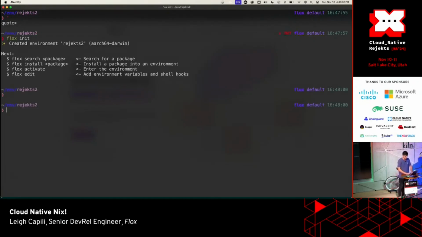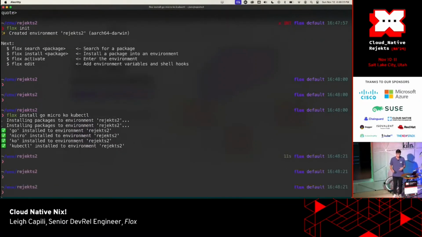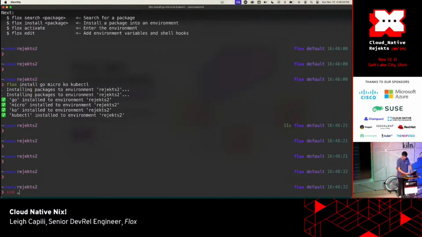What if I initialize a project, right? And then I can install Go, and then maybe a text editor, and then also something to do some Kubernetes stuff, and then maybe I also want kubectl. Let's go ahead and just install a couple packages here. And what we're doing here is I initialized a project. So instead of thinking about installing stuff to my computer, I do what normal software engineers do, but instead of with packages inside of Go, I'm installing system stuff to a folder.